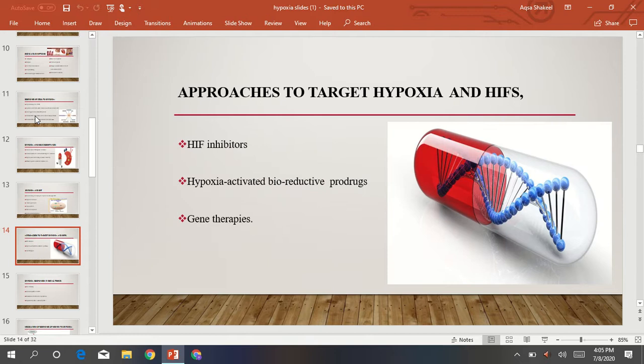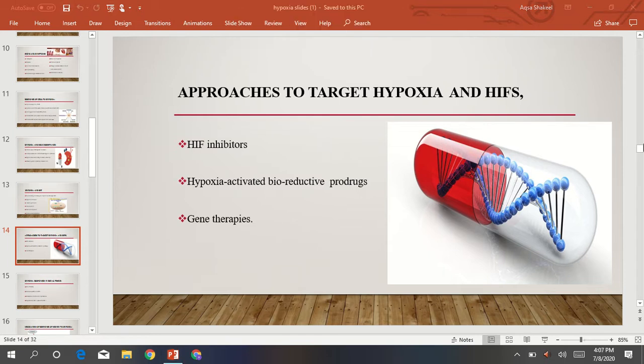Okay. Now next are the approaches to target hypoxia and hypoxia inducible factors. There are several approaches by which we can target them, like hypoxia inducible factor inhibitors, hypoxia activated bioreductive products, and gene therapies, that become effective treatments to prevent or reduce metastasis.